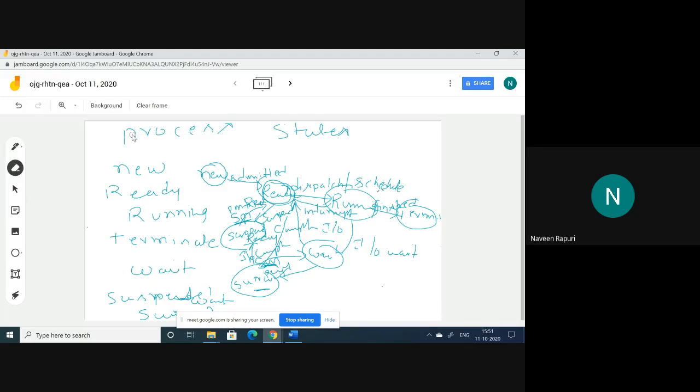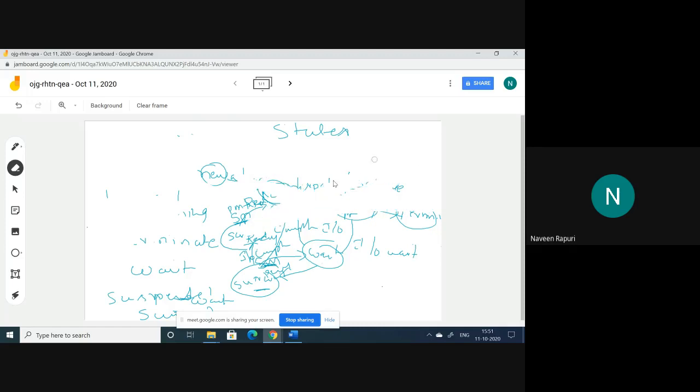The process state transition diagram is given and some options are given. With these options, we have to give the answer for the given question.